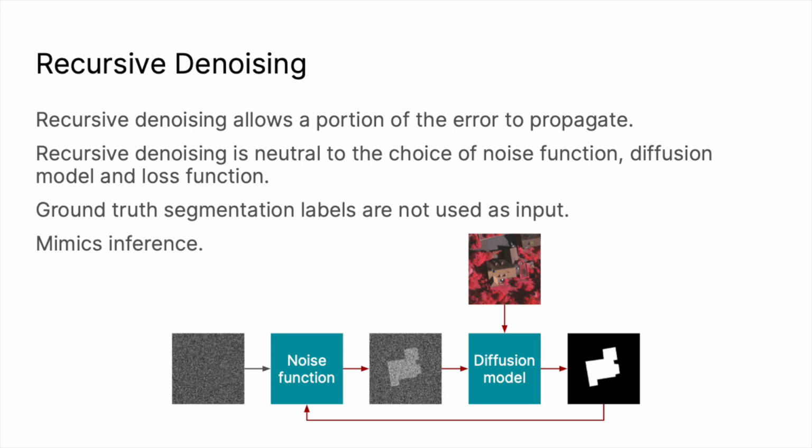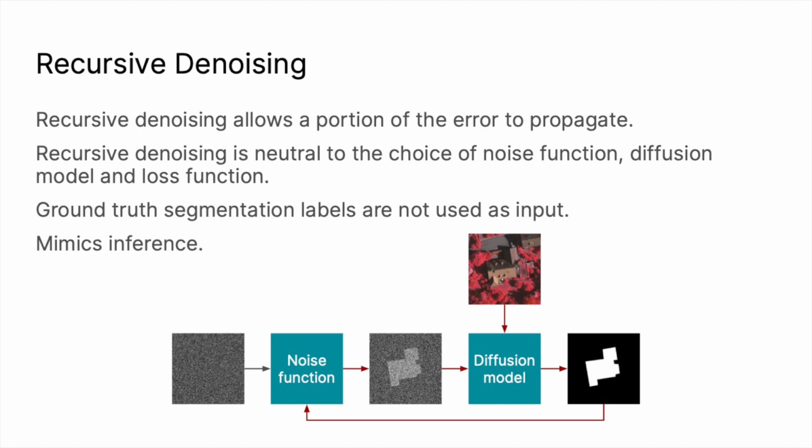Compared to traditional training methods, recursive denoising prevents the model from hyper-focusing on the previous segmentation and forces it to learn to use the conditioning RGB image. It's important to note, recursive denoising is neutral to the choice of noise function, diffusion model, and loss function. The information propagated throughout the recursive denoising process is not limited to the error produced by the model from the previous estimation. We exploit the propagation of information by adding additional information.